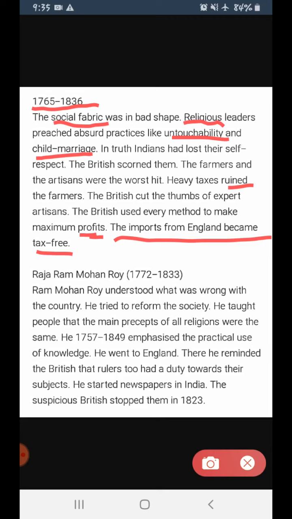Whereas when the khadis, the products of Indians, were sold to the outside, to the world, then they levied a heavy tax on them. Fine. So this was how the British tried to control the Indian market. Fine. Okay, next.